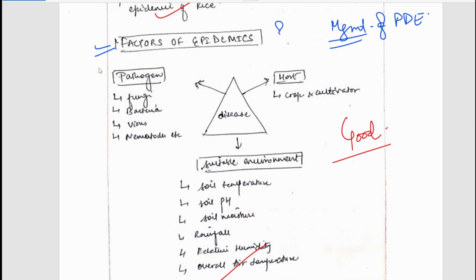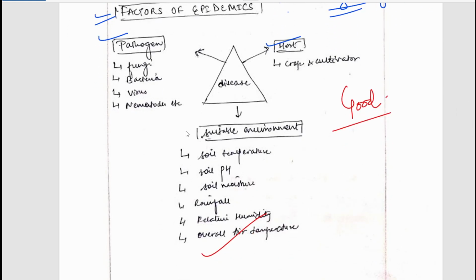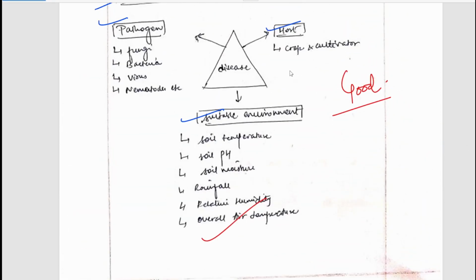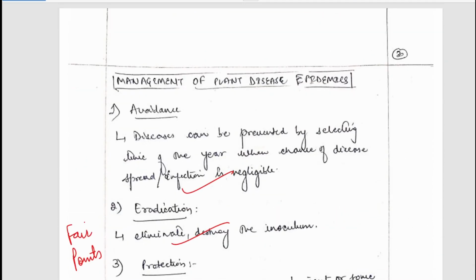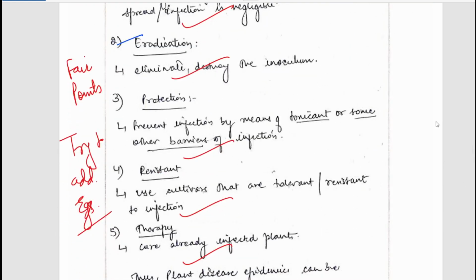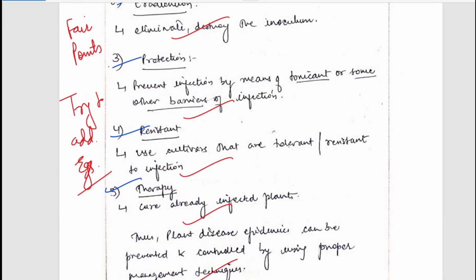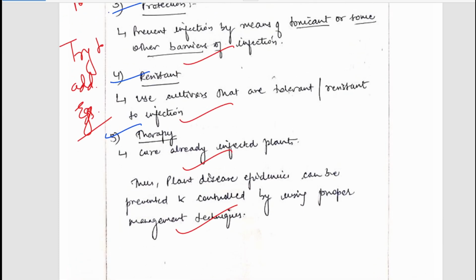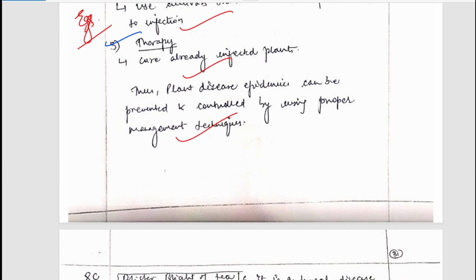Factors have been mentioned: pathogenic factors, host factors, and environmental factors. Although some examples and facts could be added here, it is okay. Management of plant disease epidemics has been mentioned, such as avoidance, eradication, protection, resistance and therapy. So fairly written points, but there could be more improvement in this answer. Examples can be written because there have been various epidemics of plant disease in the past, and they could be used as examples of how they were eradicated.